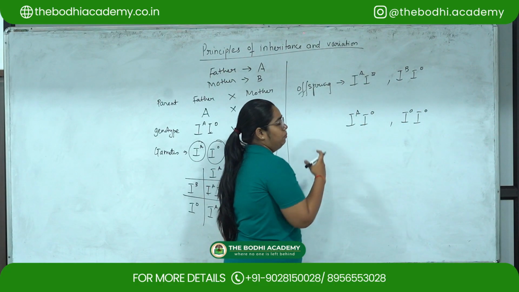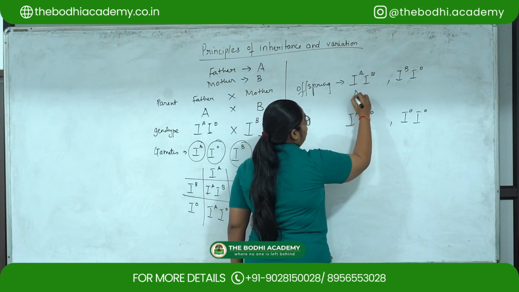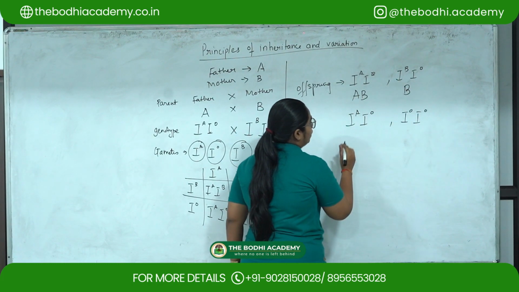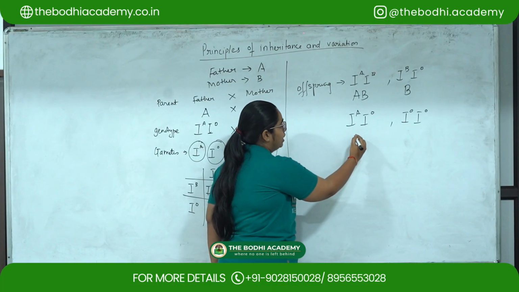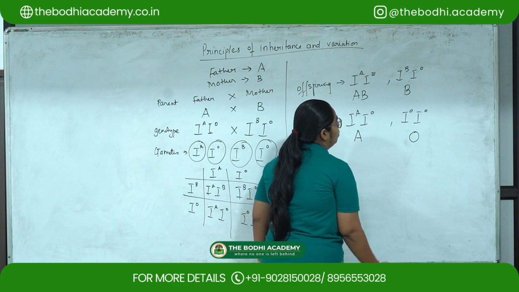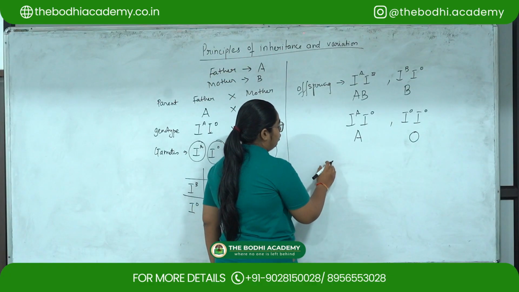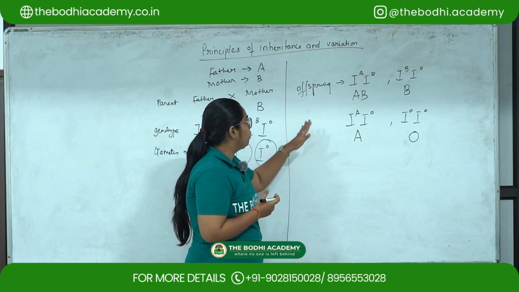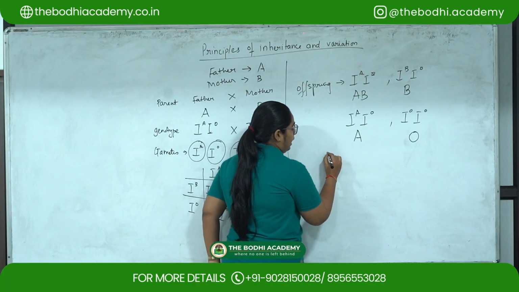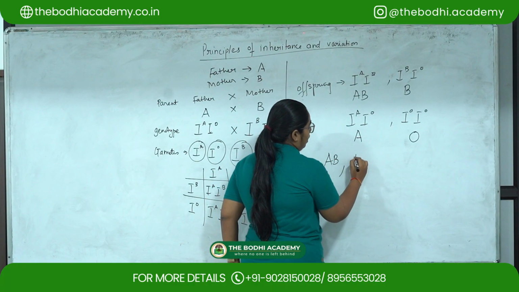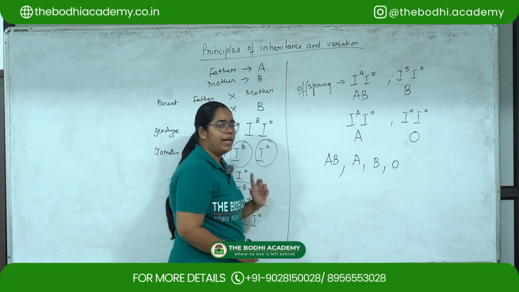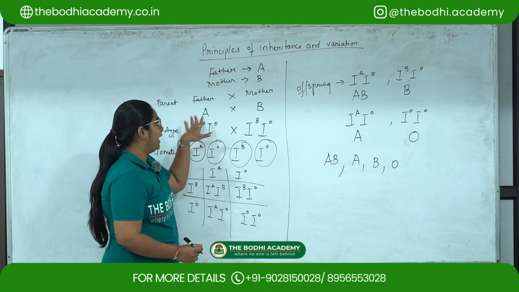So IAIB will give you blood group AB, IBIO will give you blood group B, IAIO will give you blood group A, and IOIO will give you blood group O. So the possible offspring may get the blood group AB, A, B or O if the parents have blood groups A and B.